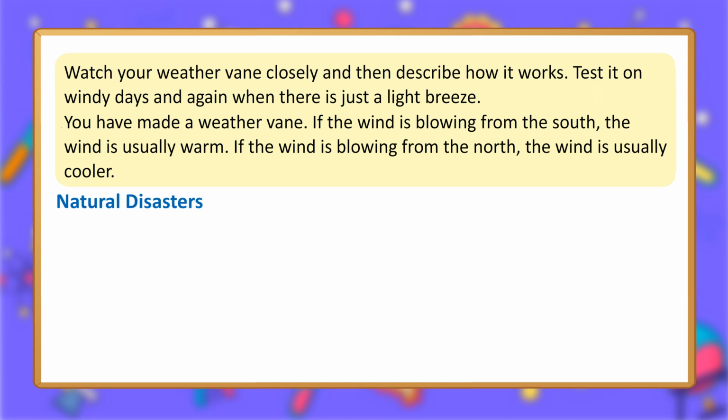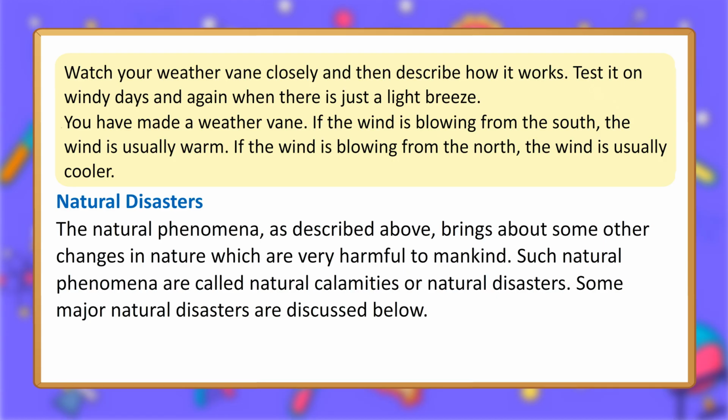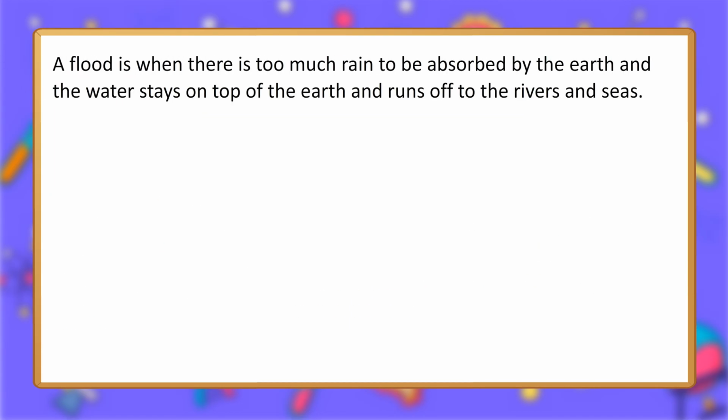Natural disasters. The natural phenomena, as described above, bring about some other changes in nature which are very harmful to mankind. Such natural phenomena are called natural calamities or natural disasters. Some major natural disasters are discussed below. 1. Floods. A flood is when there is too much rain to be absorbed by the earth and the water stays on top of the earth and runs off to the rivers and seas.